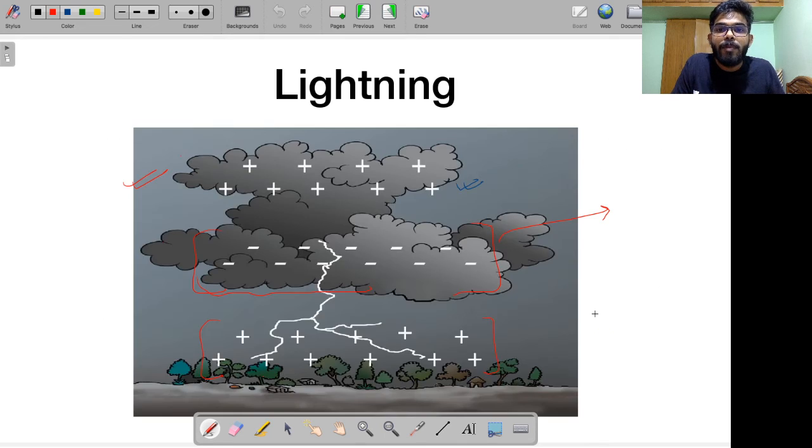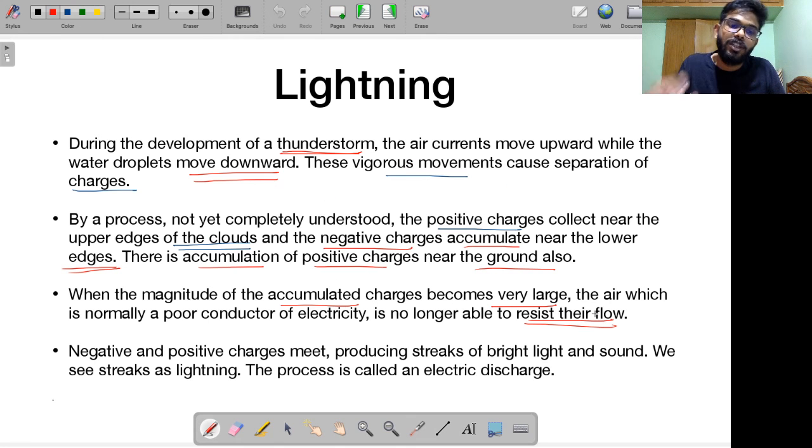Remember, if you are an insulator, a bad conductor, you offer resistance to the flow of electricity. Because charges have accumulated so much, you will see that air is no longer able to resist the flow of electricity, the flow of these charges, right?